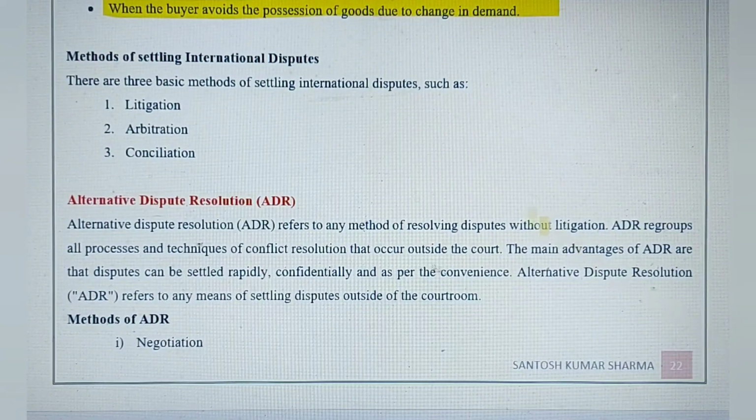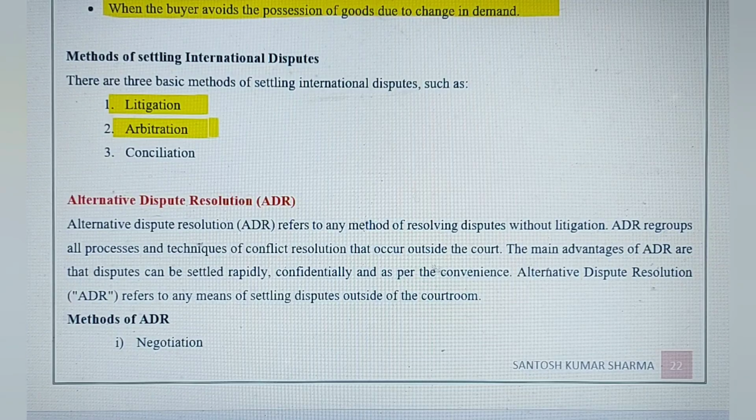Then we can settle disputes in these three ways: by litigation, that is a legal process, where a party files a court case, legal action against the other party. Then by arbitration, where we appoint an arbitrator and he settles the dispute. And one more, conciliation, that is outside the court. They can mutually meet and settle the dispute.